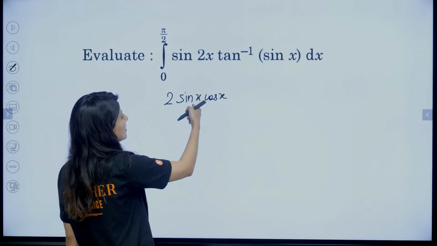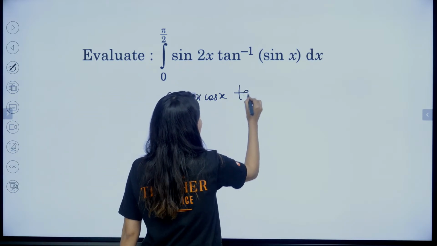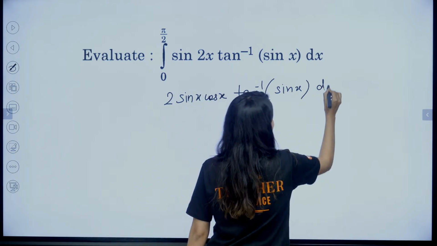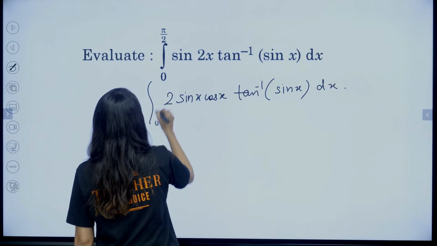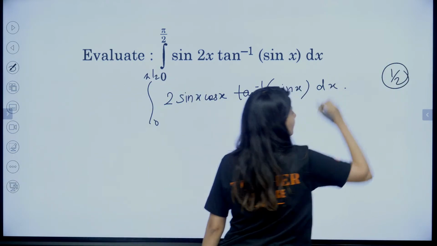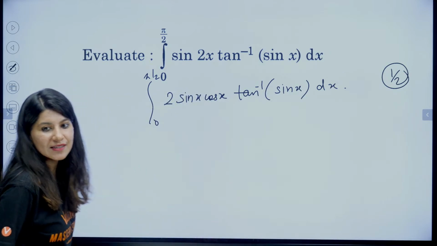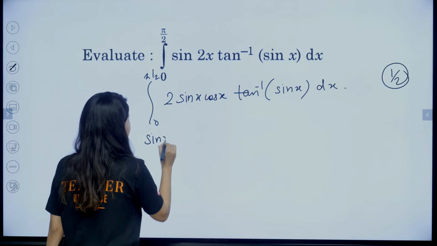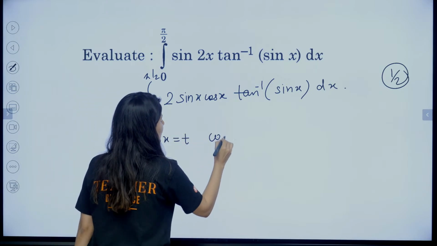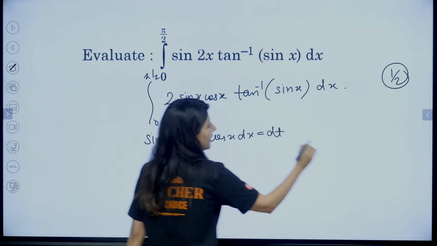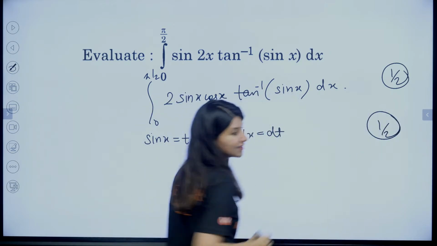If you write this, 2 sin x cos x tan inverse sin x, from 0 to pi by 2, let me just show you the breakup. If you do this, you will get half marks. Now, put sin x equals t. So cos x dx will be equal to dt. If you write this, you are going to get half marks.